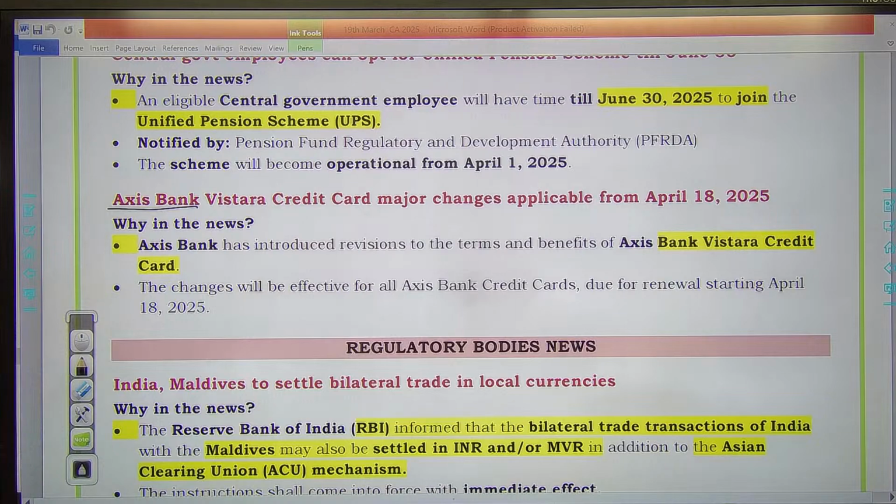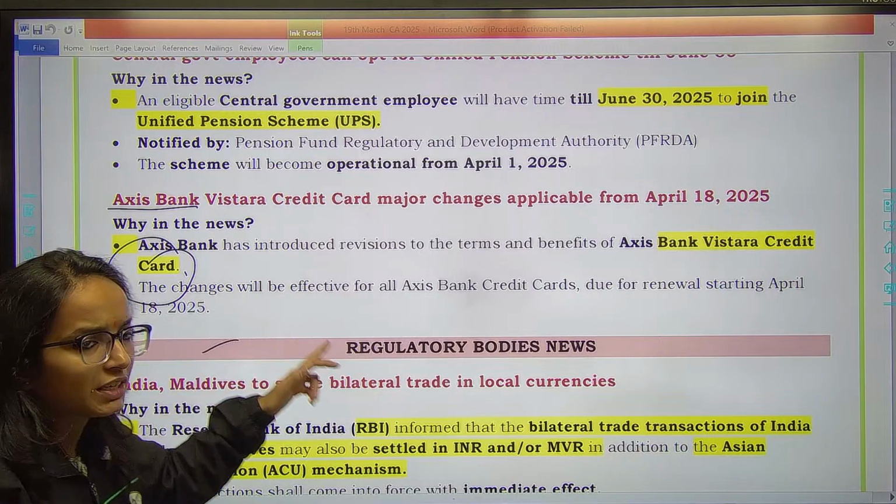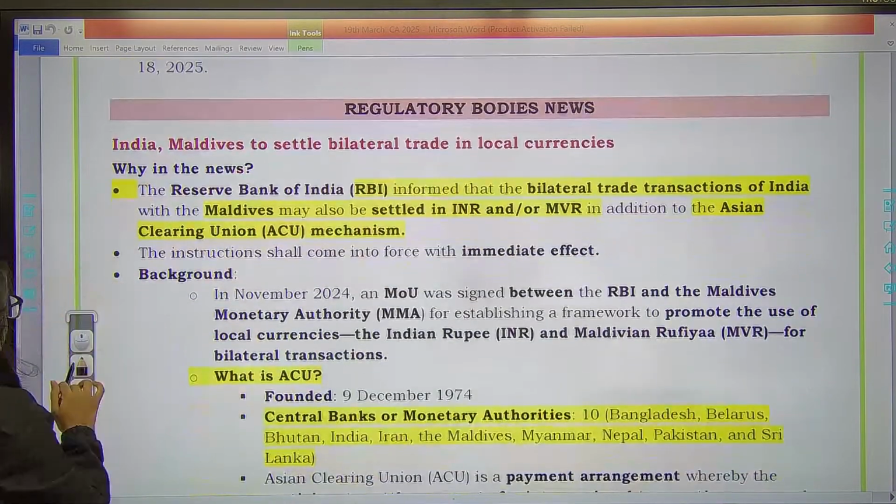Then Axis Bank recently has introduced revisions to the terms and benefits of the Axis Bank Vistara credit card. So changes are going to be effective from April. This is not so much significant. You can skip this one. Regulatory bodies news पर आते हैं.